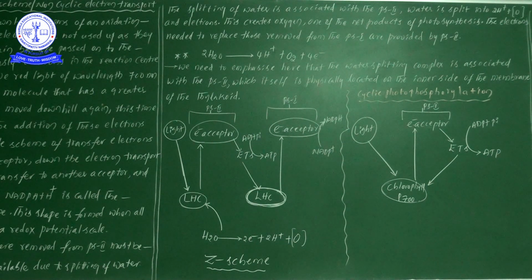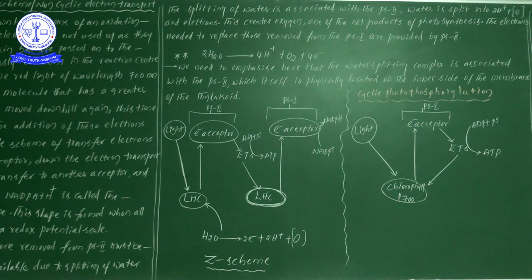Likewise, oxygen is liberated in the process of photosynthesis. Next, the electrons needed to replace those removed from PS1 are provided by PS2. First PS2 supplies the electrons to PS1, and from PS1 they help in the redox reactions to form NADPH.